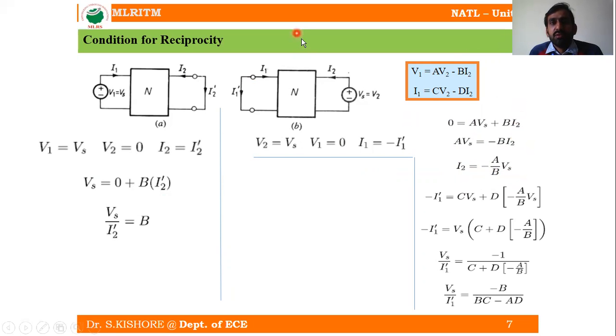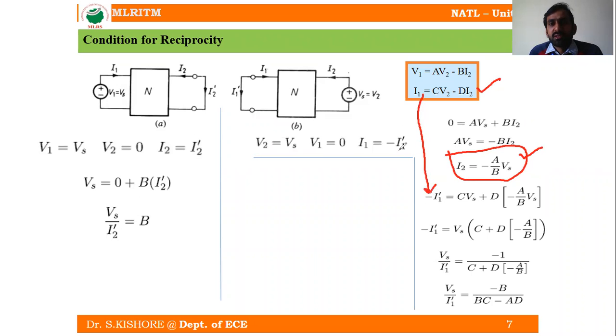Minus A by B into Vs. So let us keep this equation separately. It is equal to minus A by B into Vs. So now let us come to the I1 dash. Let us come to the second equation. Now let us come to the second equation. This is the second equation.